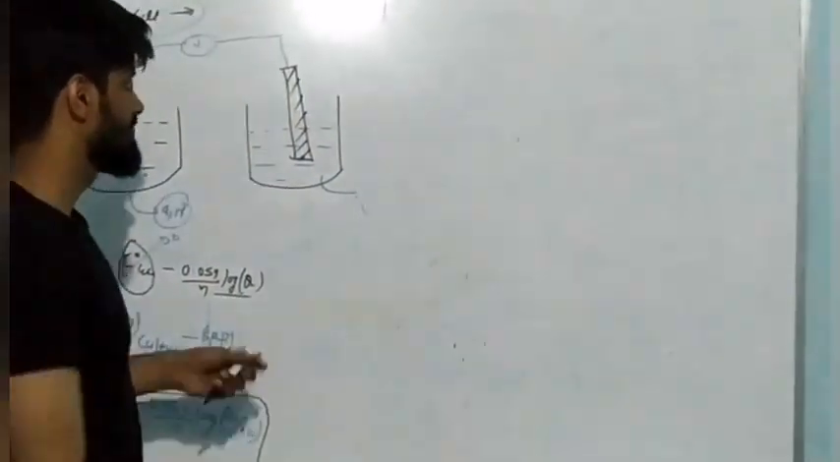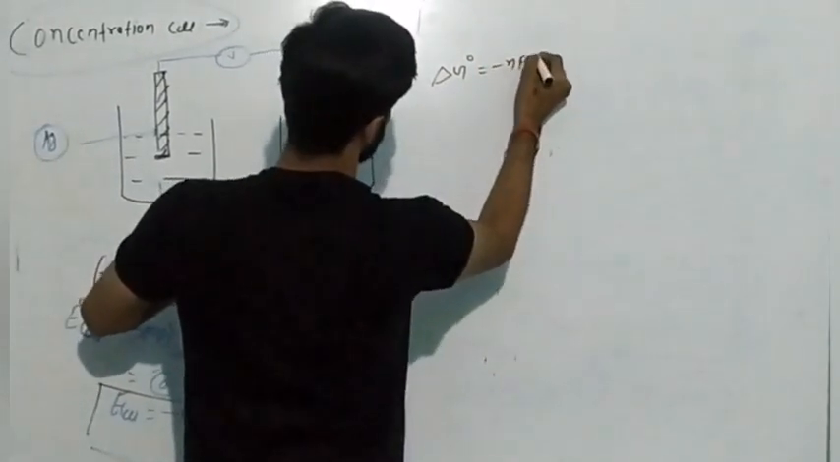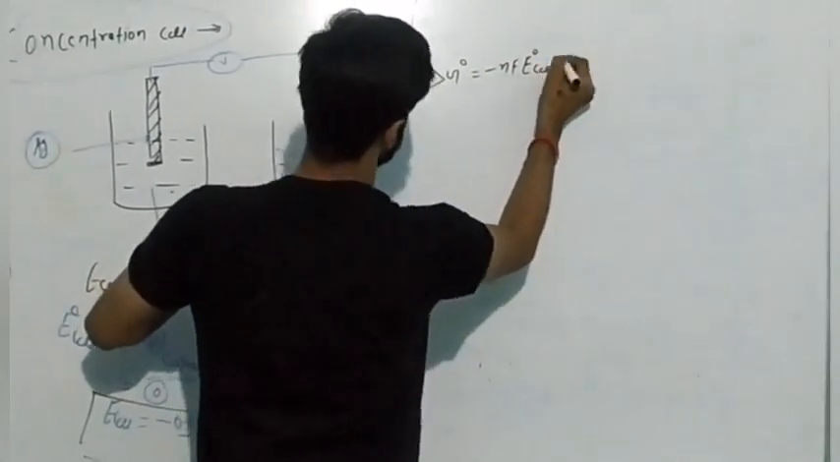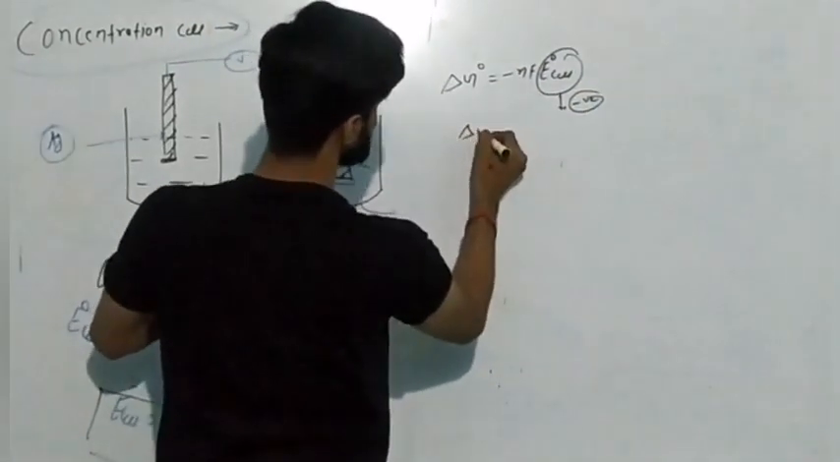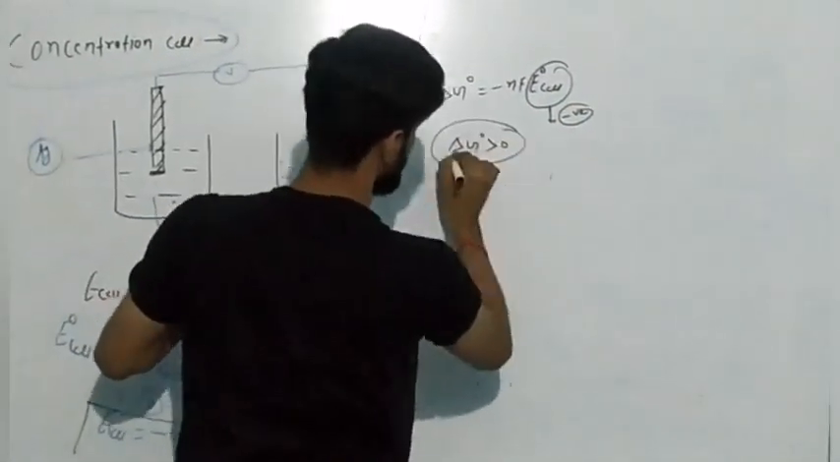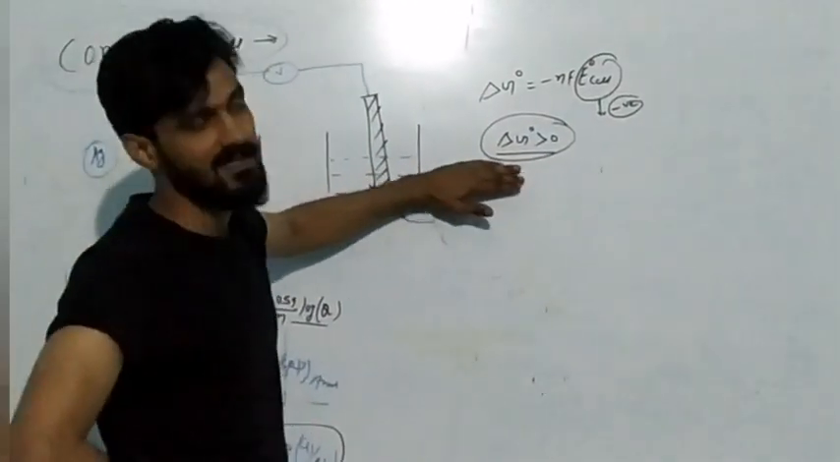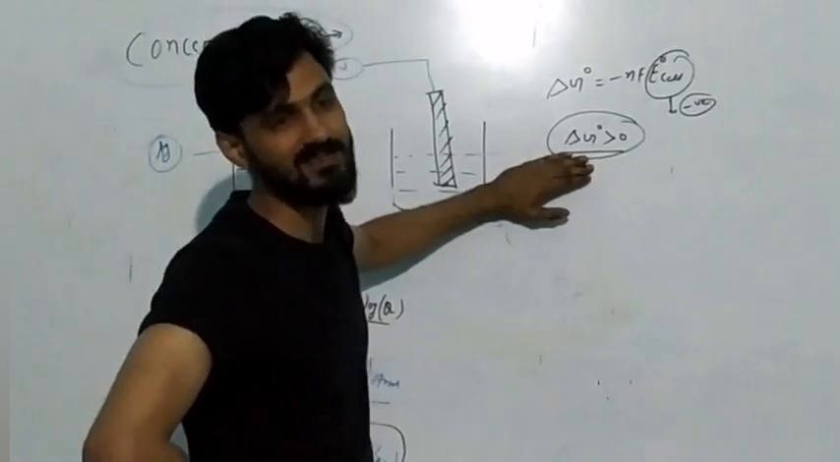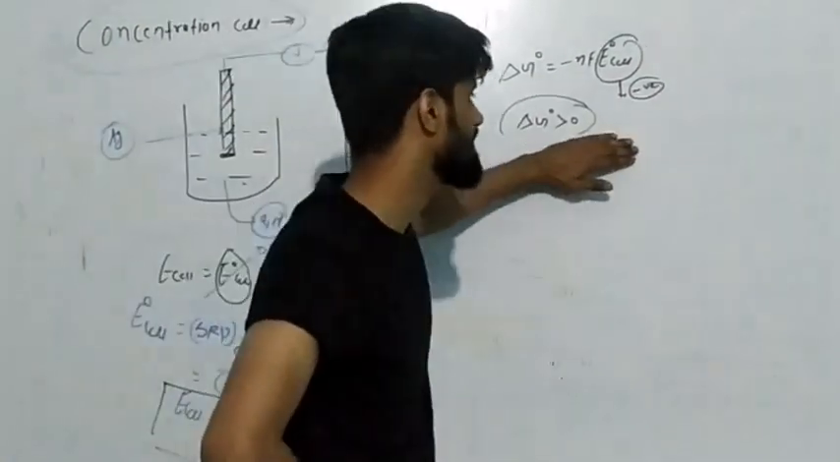Why? Because I have already discussed that delta G naught is equal to minus nF E naught of cell. If E naught cell is negative, then what will happen? Delta G naught will become positive. And for a spontaneous chemical reaction, it's not possible that the Gibbs energy will be greater than 0. It should be less than 0. Then the reaction will be feasible in the forward direction.